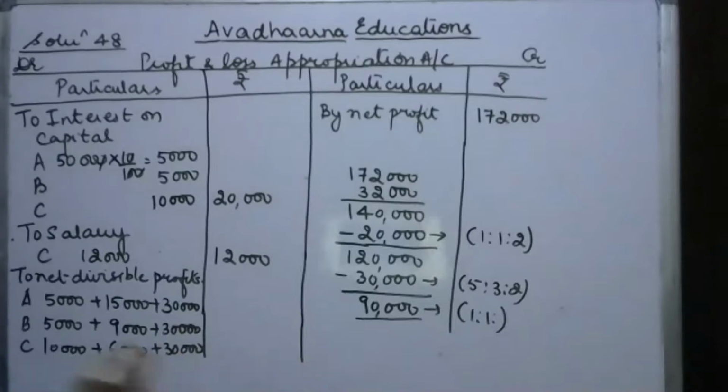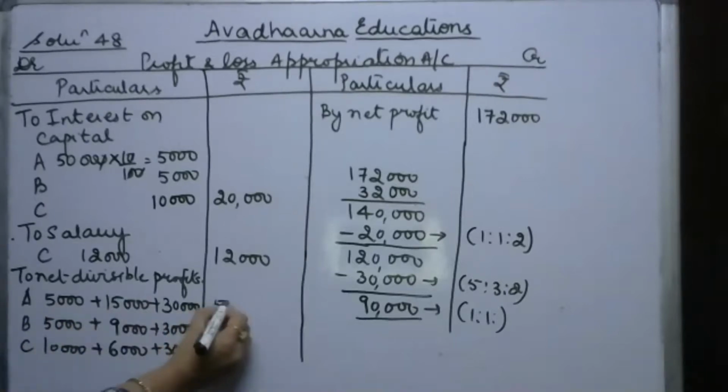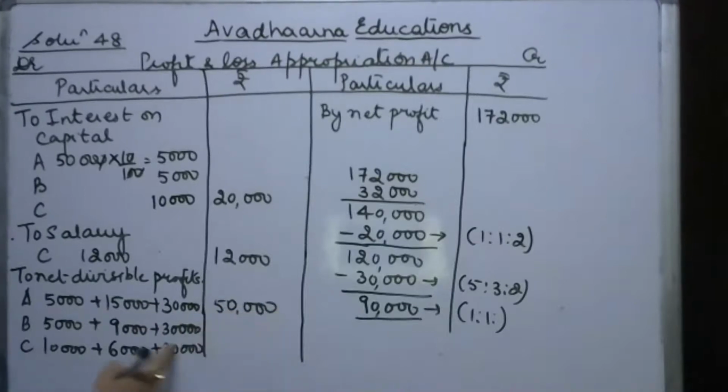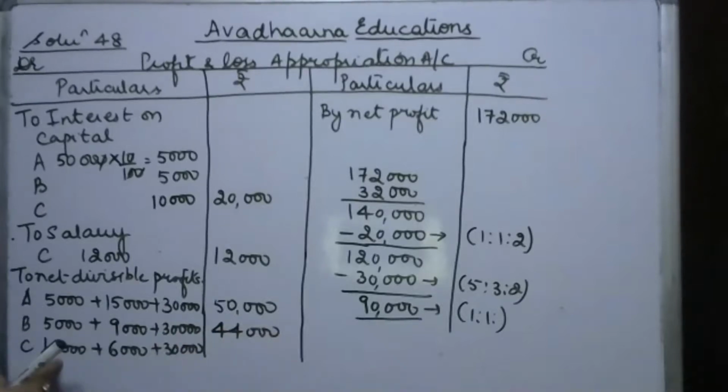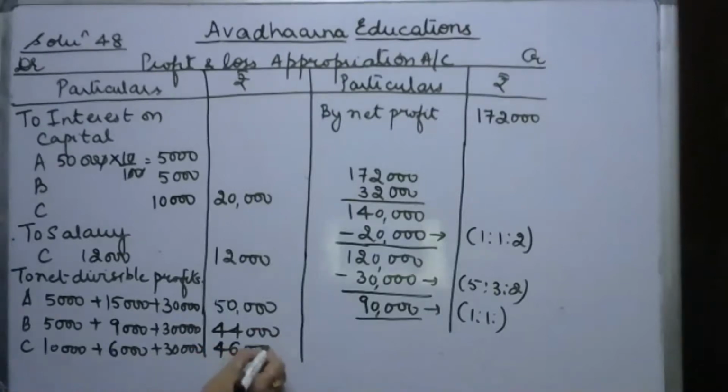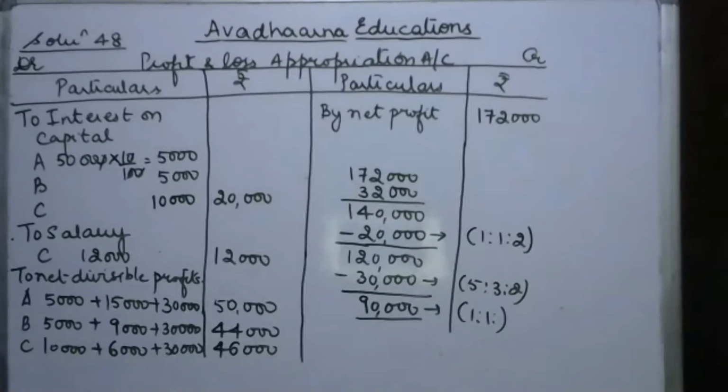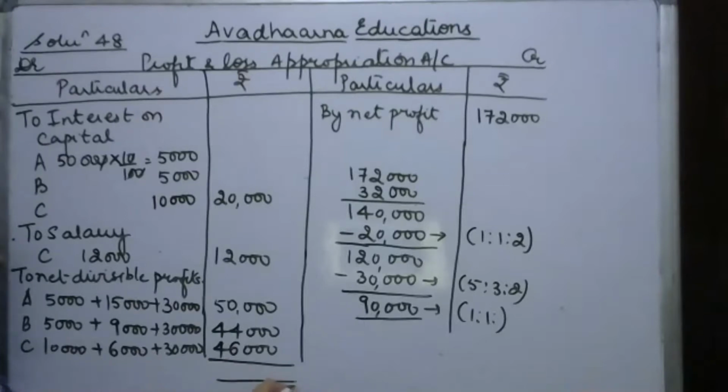So now A is going to get 30 plus 15 plus 5, which is equal to 50,000. A's share of profit will be 50,000. Then B: 30 plus 9 is 39, 39 plus 5 is 44,000. B will get 44,000. C: 30 plus 10 is 40, 40 plus 6 is 46,000. So C is going to get 46,000 as the net divisible profit. So this is how our P&L appropriation account is complete.